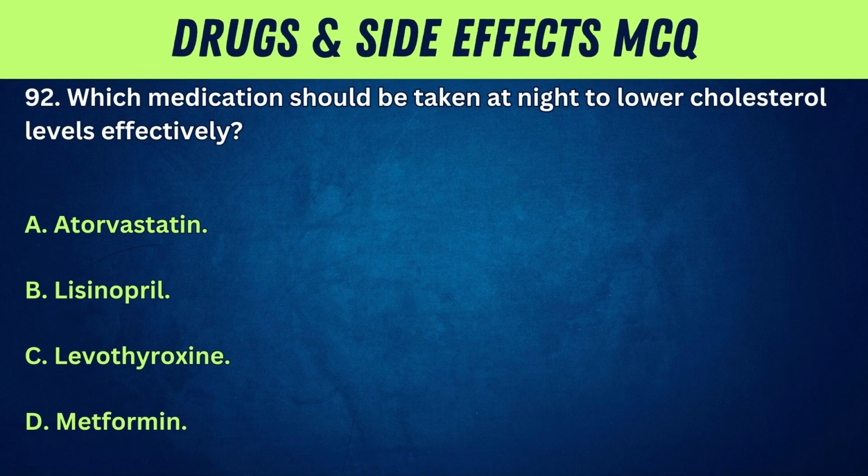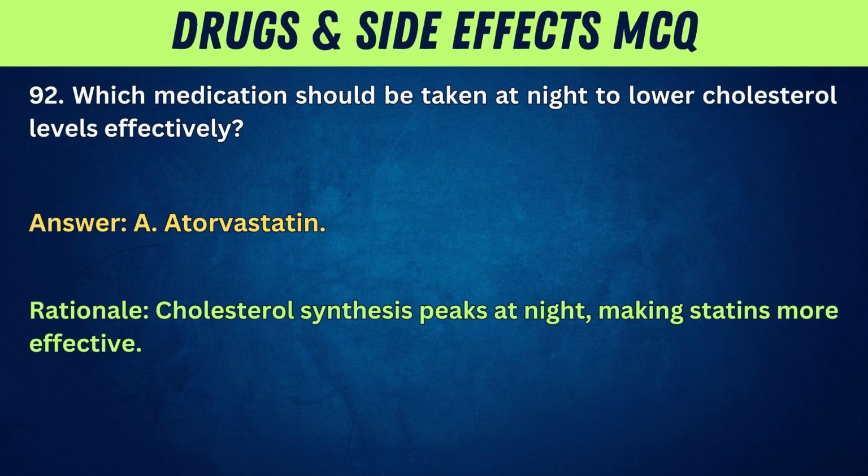92. Which medication should be taken at night to lower cholesterol levels effectively? A. Atorvastatin. B. Lisinopril. C. Levothyroxine. D. Metformin. Answer: A. Atorvastatin. Rationale: cholesterol synthesis peaks at night, making statins more effective.